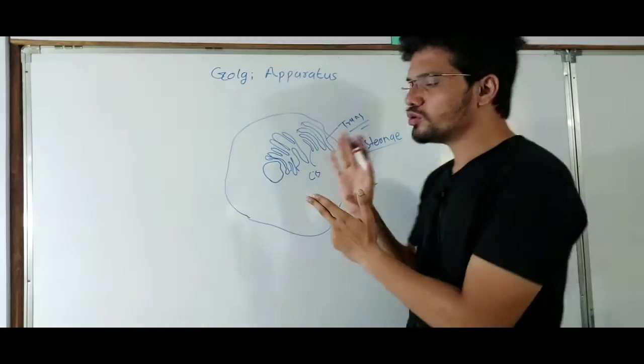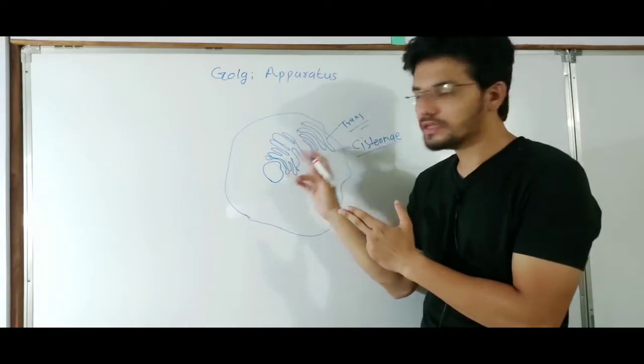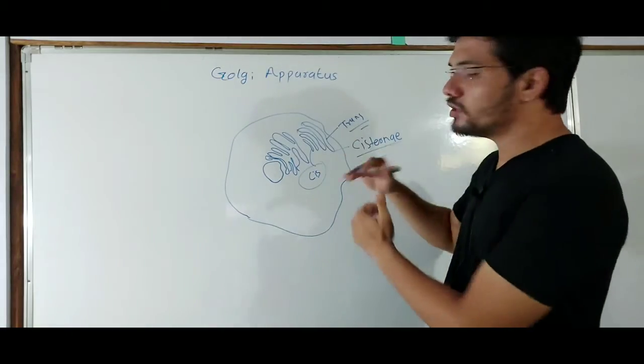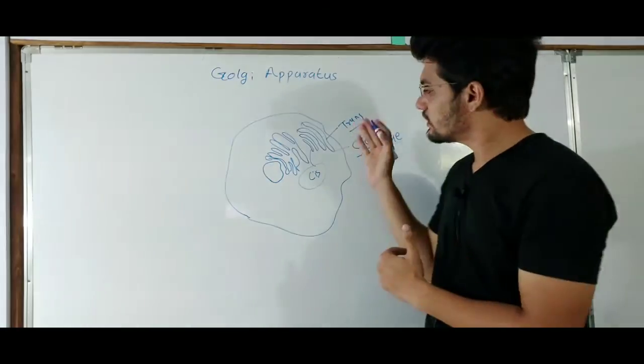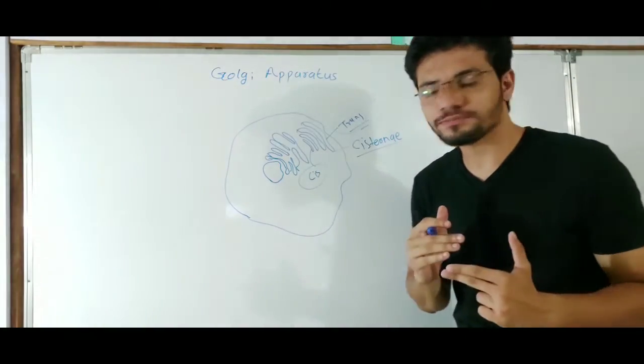So the phase which is towards the endoplasmic reticulum is called the cis phase, and the phase which is towards the plasma membrane is called the trans phase. Okay, so what is the function of these two phases?